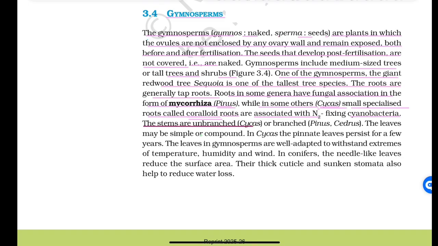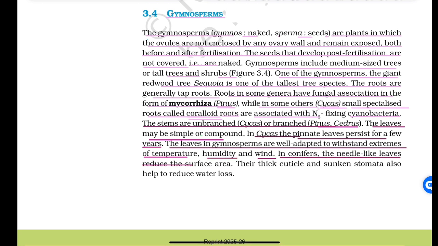The stems are unbranched, as in Cycas, or branched, as in Pinus or Cedrus. The leaves may be simple or compound. In Cycas, the pinnate leaves persist for a few years. The leaves in gymnosperms are well adapted to withstand extremes of temperature, humidity, and wind. In conifers, the needle-like leaves reduce the surface area.